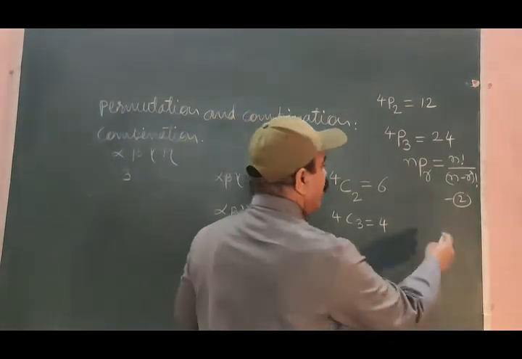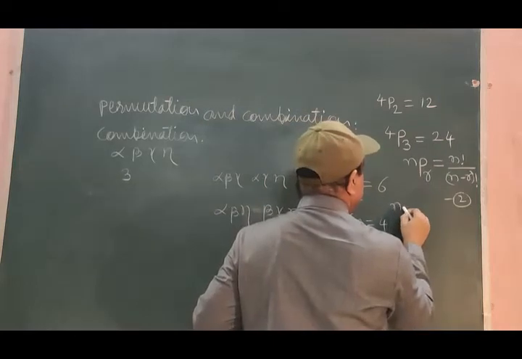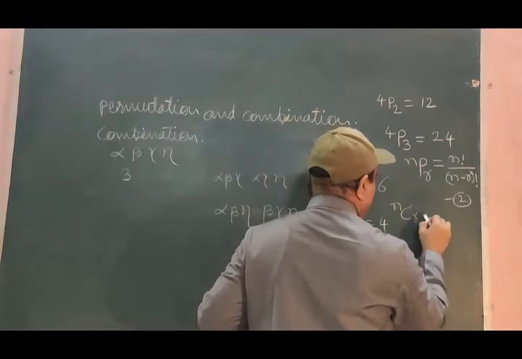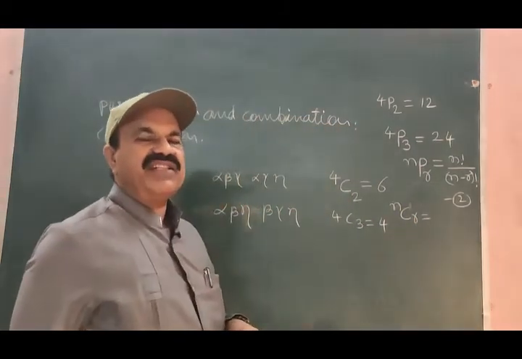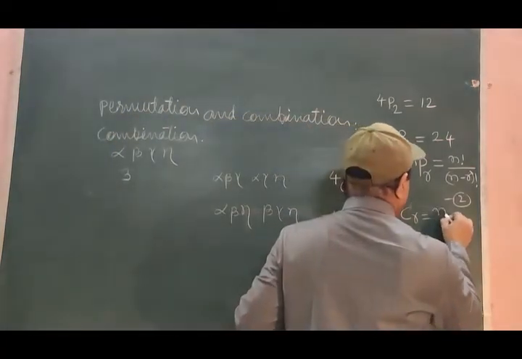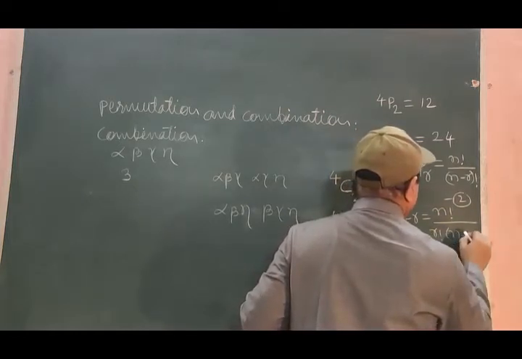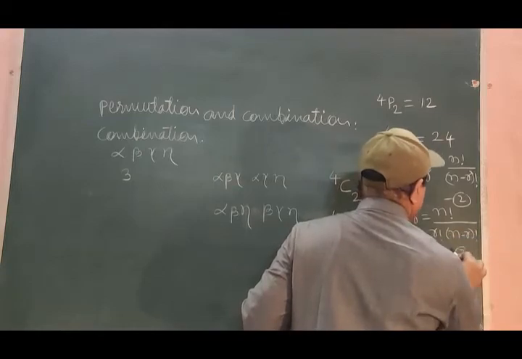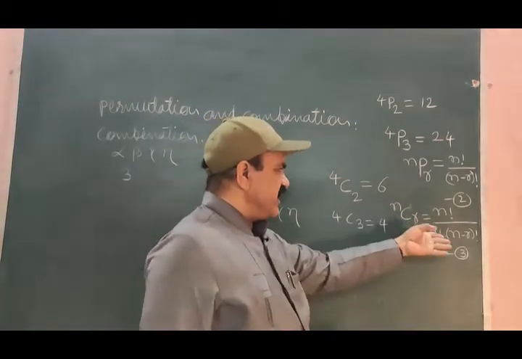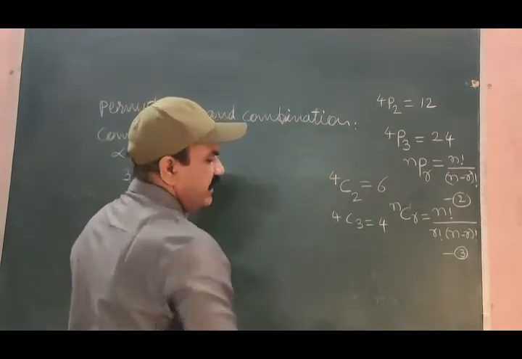And the general formula for combinations may be, if the total number of distinct objects is taken as n, C for combination, and we have r for the total number of objects you are allowed to select at a time, then nCr will be equal to n factorial divided by r factorial into n minus r factorial, equation number 3. Apply this equation to this. If we apply equation 3 to this, what do we find?